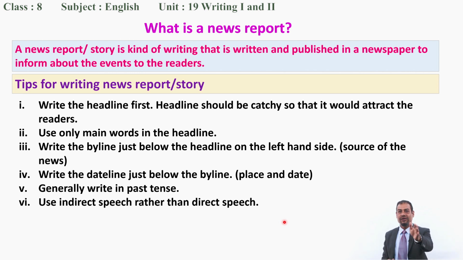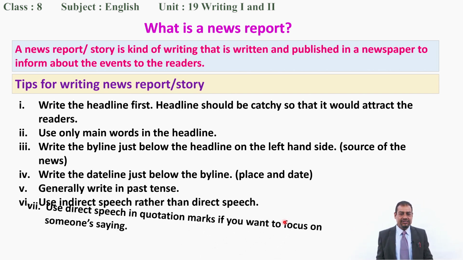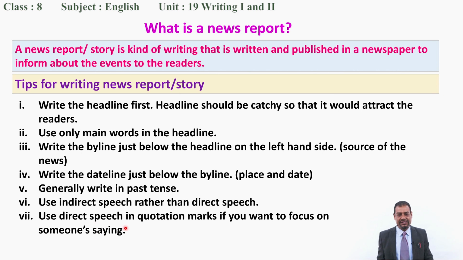For example, when I showed you the example, there also we used quotation marks just to focus on the chief guest's saying. So you can apply this technique. Inverted commas, quotation marks mean we are focusing on the saying of the people, okay? Is it clear? Next one you can see, use direct speech in quotation marks if you want to focus on someone's saying, which I have told you.